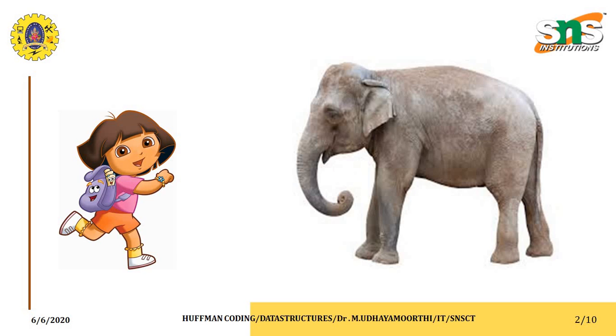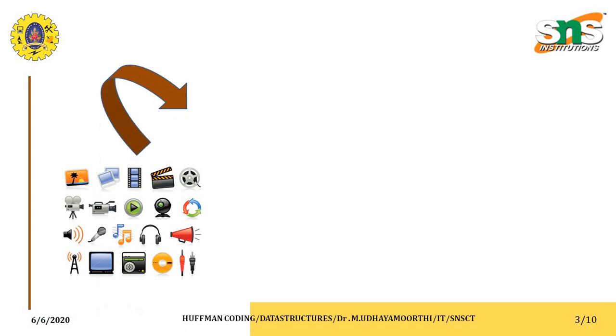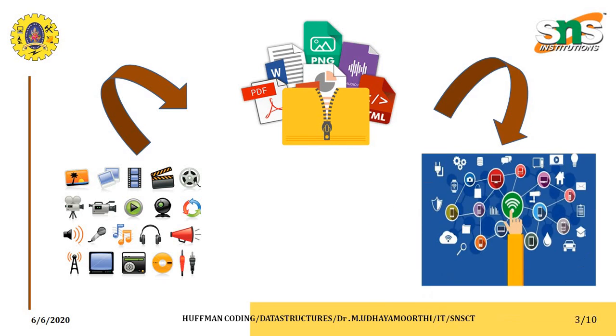So let us say she wants to send the images in the format of multimedia messages. Let us see this picture. Multimedia is a combination of all the things like audio file, video file, text file, image file, or any kind of file format. If the data is in this multimedia format, or the size of the data is too big, it is not directly transferred to the receiver side.